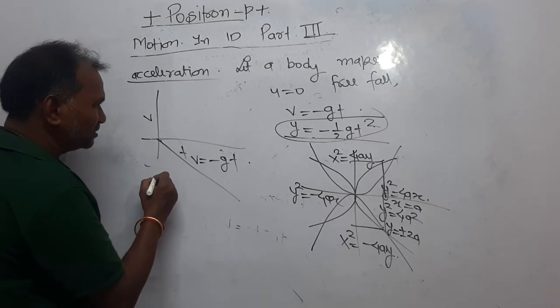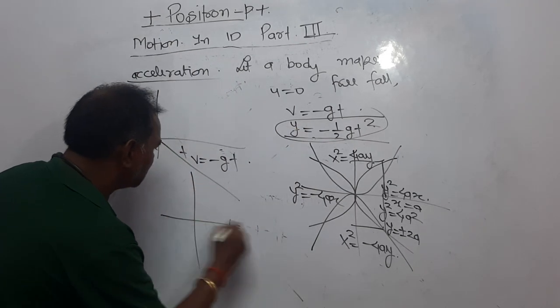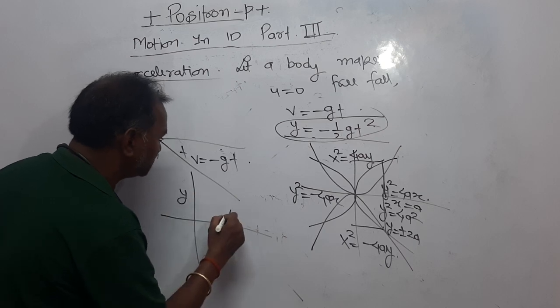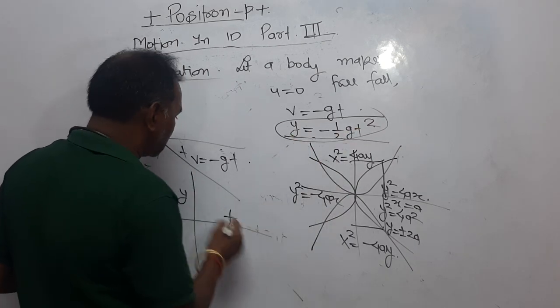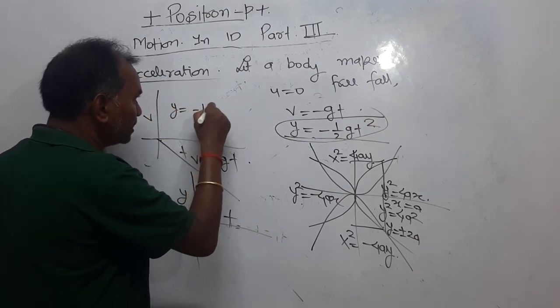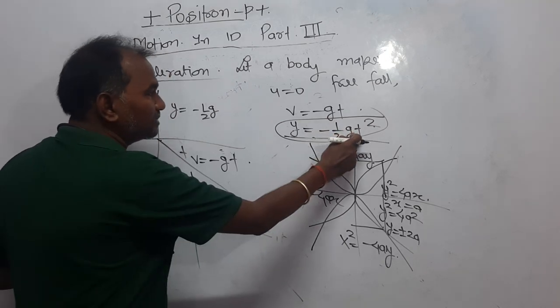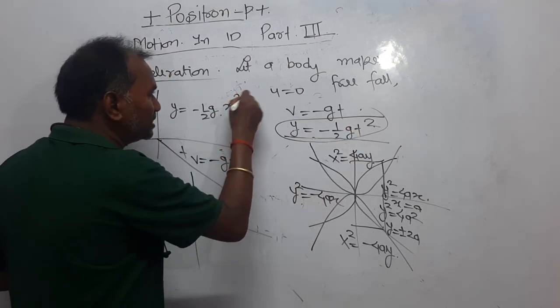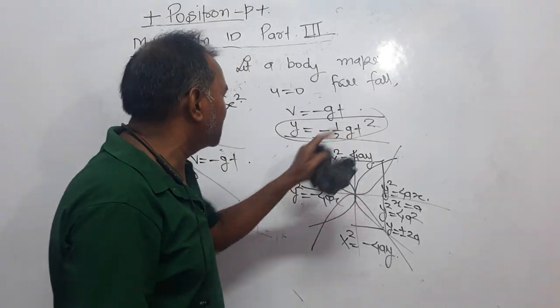Just look here, this is y and this is t, right? On the y-axis there is y, no problem, write y, minus half g. But t is on the x-axis, so replace it by x. That will give you a clearer concept.